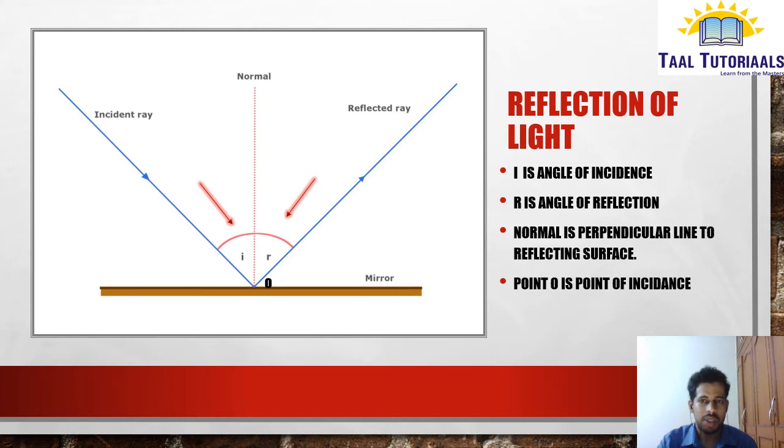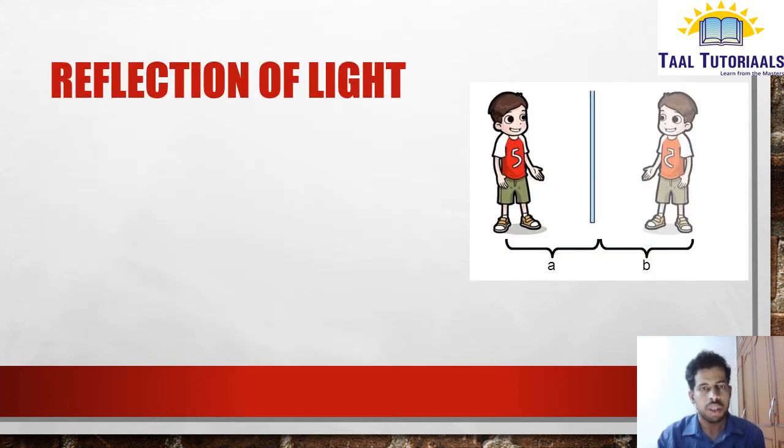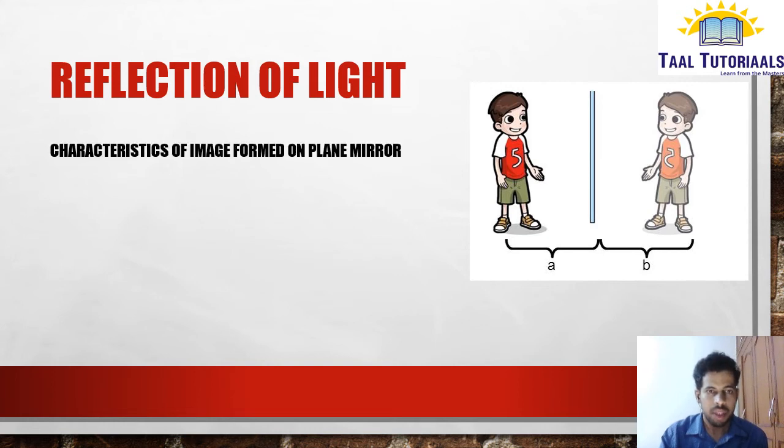I think you understood reflection of light. Characteristics of the image formed by a plane mirror. You all have seen a plane mirror in your house, I think. So here I have shown a plane mirror in a diagram. The characteristics: the image is virtual and erect.